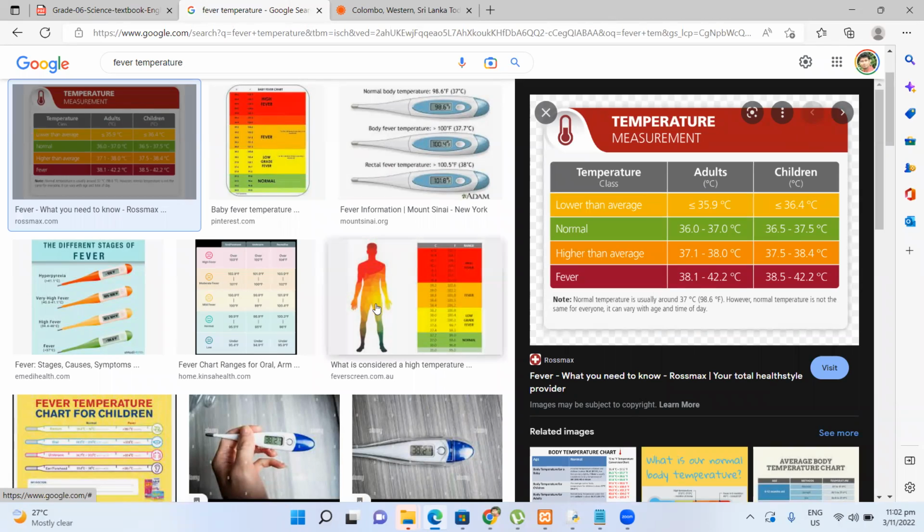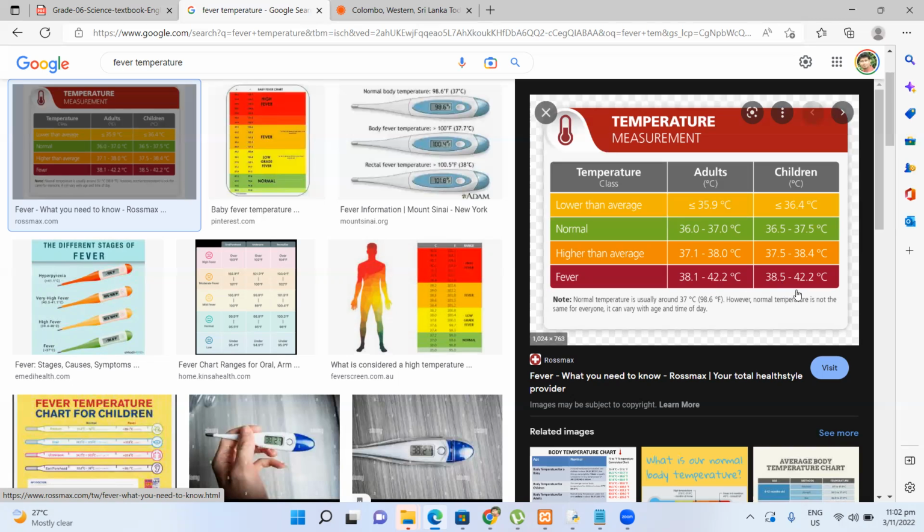So that is lower than the environmental temperature, and this is higher than the normal. Normally we cannot feel 36 in our environment. In Colombo or Kandy it is normally around that area, but in Hambantota sometimes it can be higher. Normally it is 36 to 37, but if it is more than 37, that is detected as higher than average, and when it is 1 degree up, it is detected as fever.